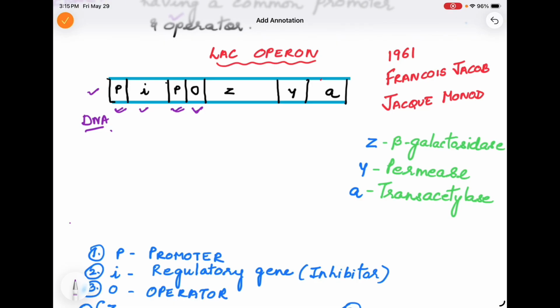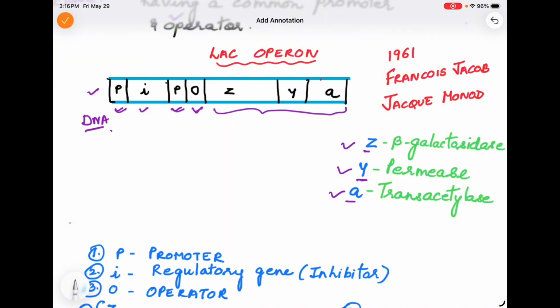Okay, and then there are these three set of genes, that is Z, Y and A, gene Z, gene Y and gene A, which will form RNA, mRNA, and then they will finally form protein on translation, where they will form different enzymes. Z will form beta galactosidase, Y will form permease, and A will form trans-acetylase.